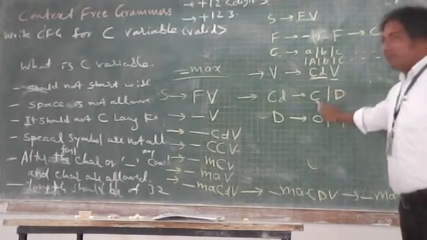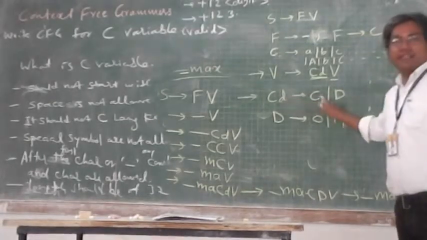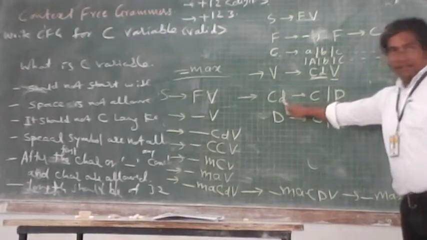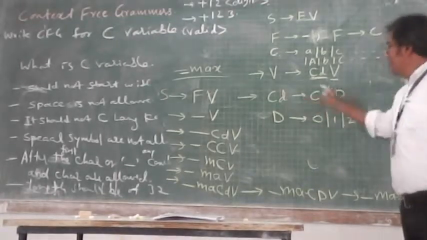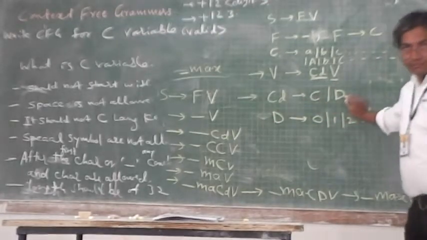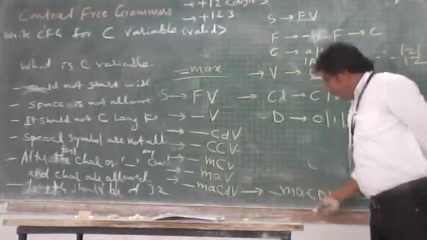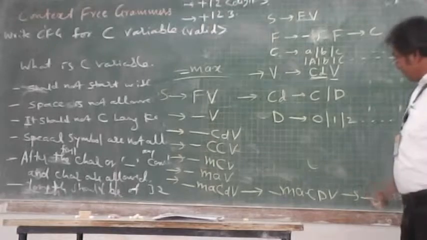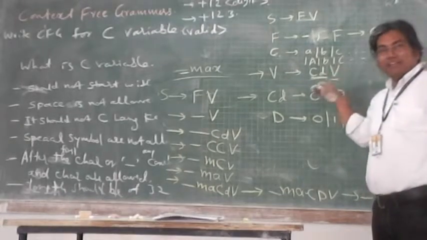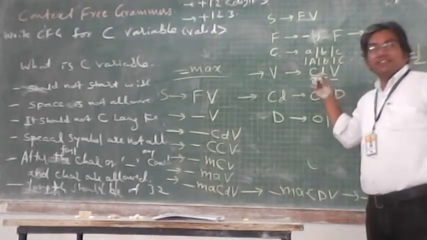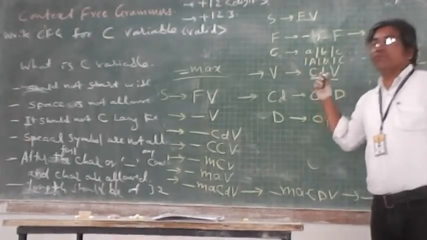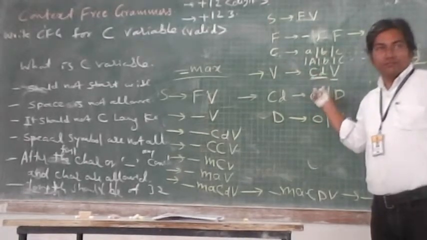Wherever I need a character, I replace this CD by C. Wherever I need a digit, I can replace this CD by D. So in the previous case, what happens? The even-sized strings we were able to derive.